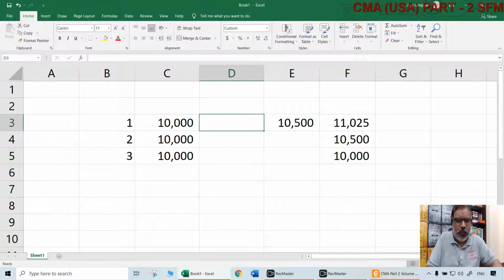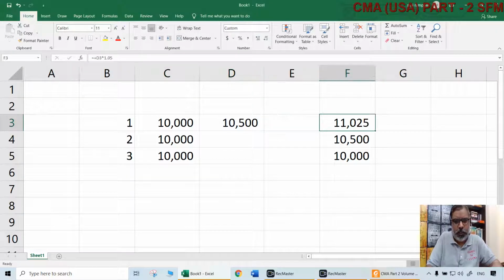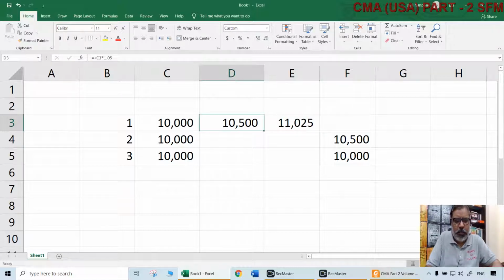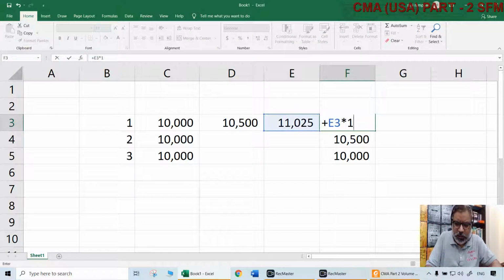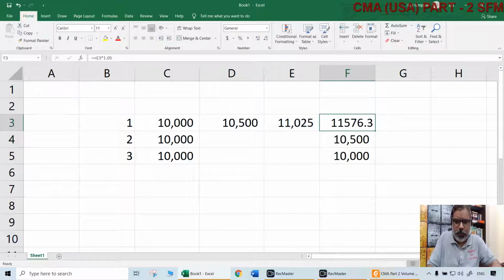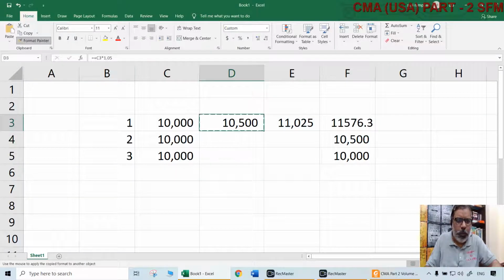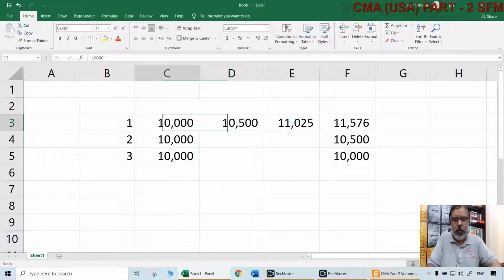Story is simple. $10,000 at the beginning of the year, not the end of the year now. Beginning of the year means the first year also there will be interest. First year, how much interest will there be on this first 10,000? Naturally 10,500, 5% interest. Now the second year, interest will be on that 10,500 also, naturally 11,025. Then the third year also there is interest on that. So instead of getting only 2 years of interest like earlier, this first 10,000 will get 3 years of interest because it is invested at the beginning of the year.